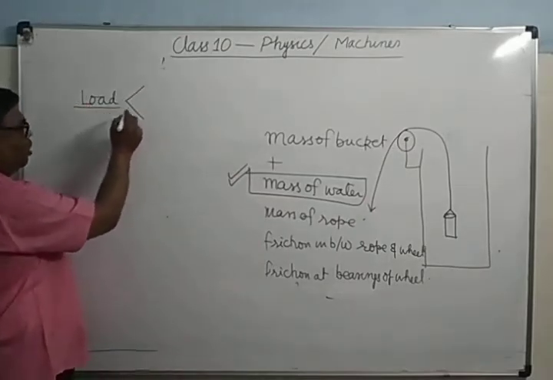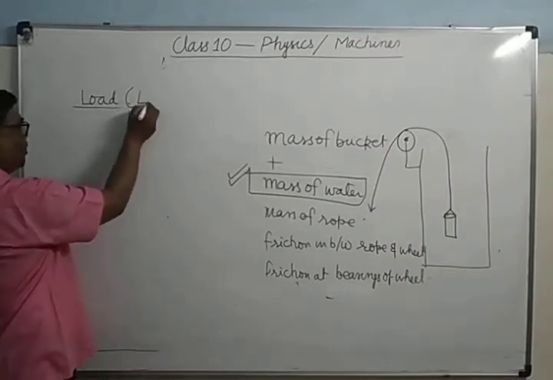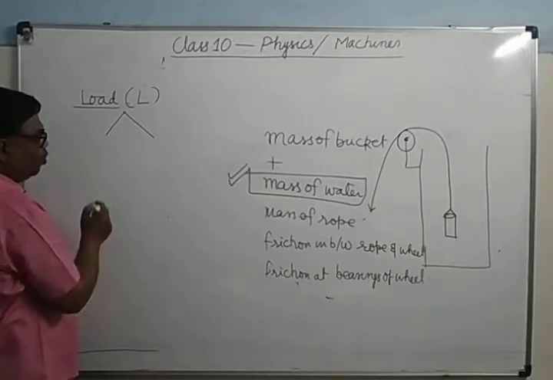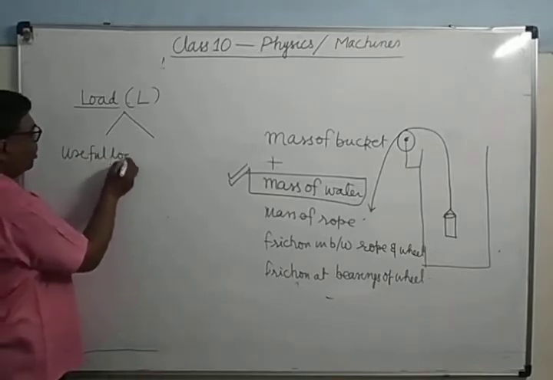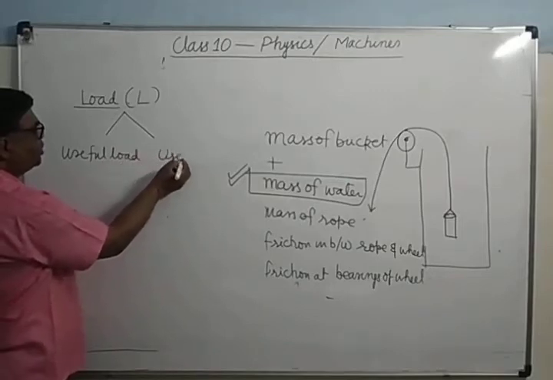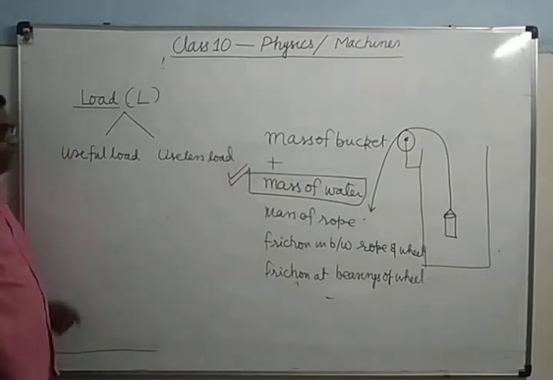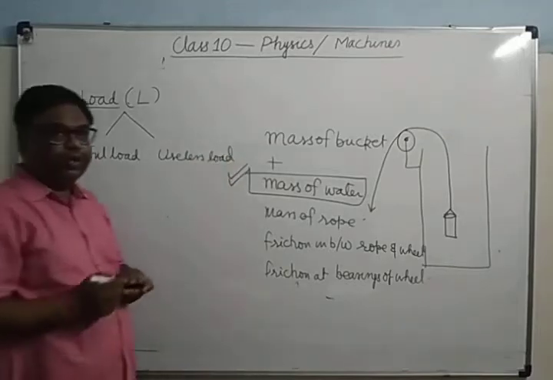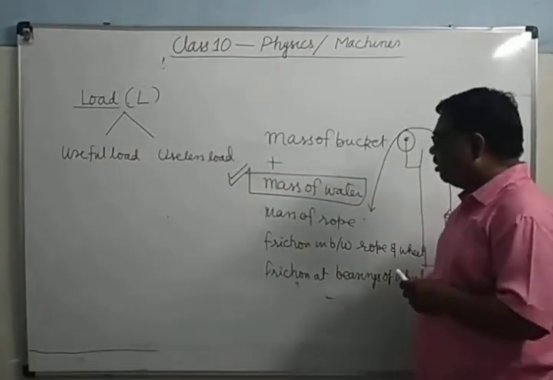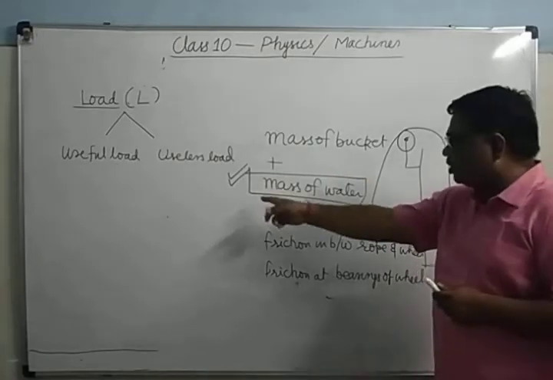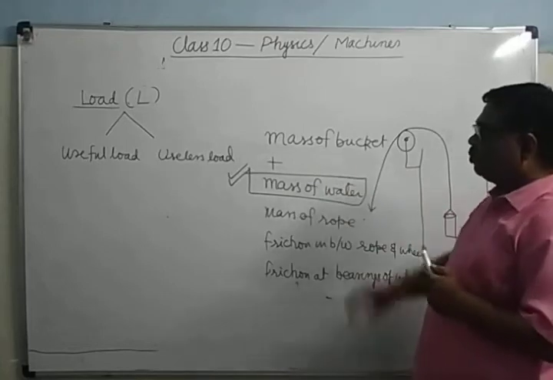So what is load? Its symbol is capital L. And there are two types of load. One is useful load and the other is useless load. Useful load is the load which necessarily has to be overcome for completing the work. For example, here it is the load which arises due to the weight of the water. That is the useful load.